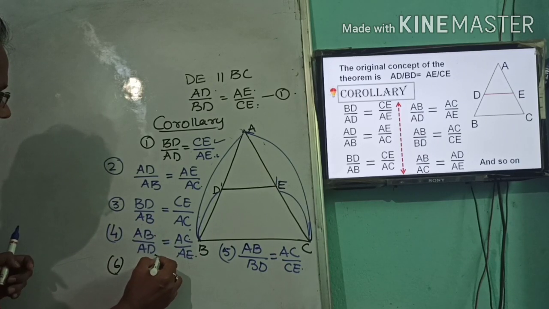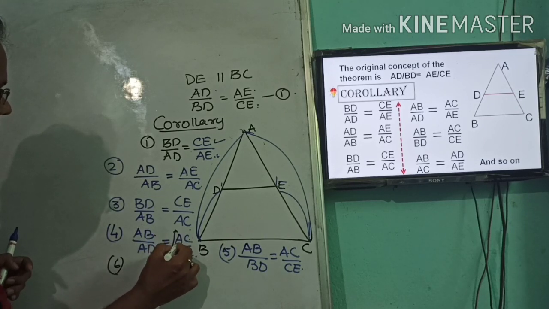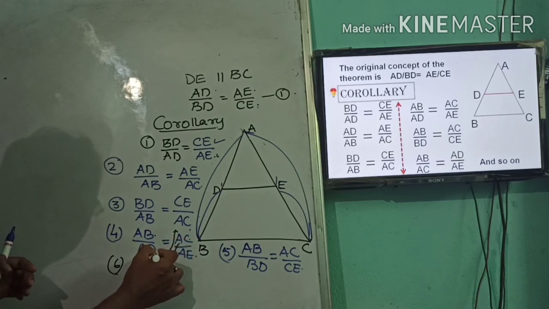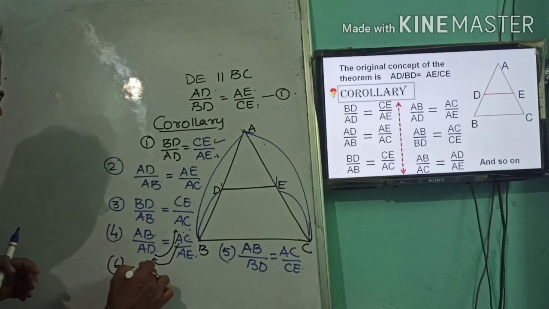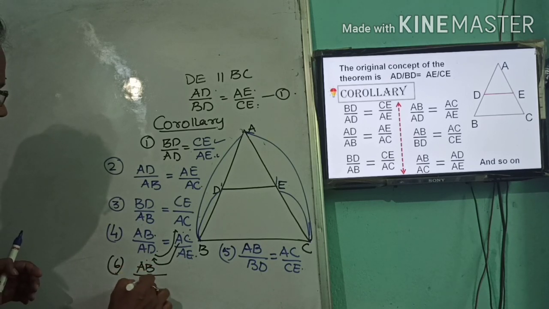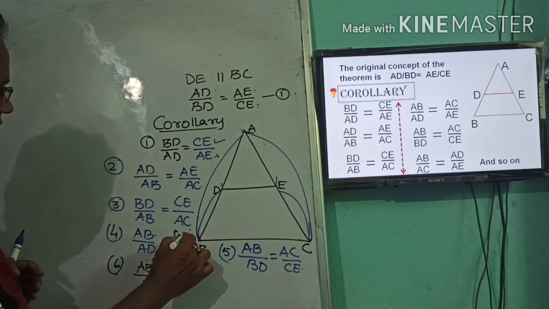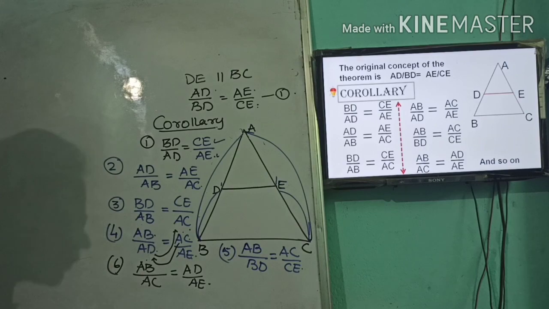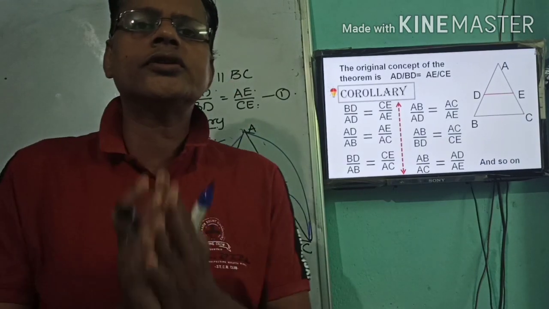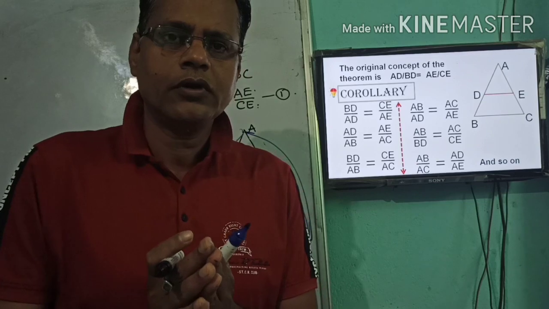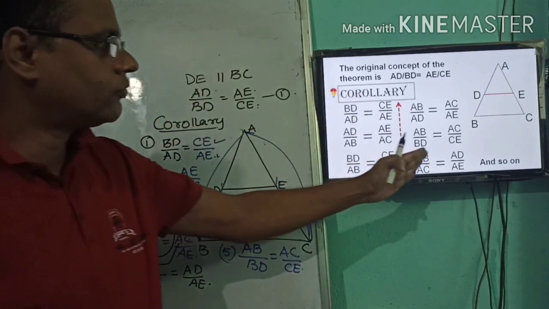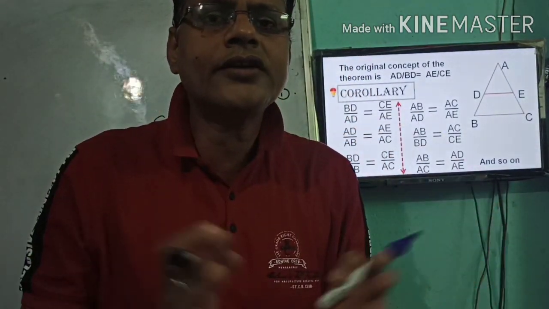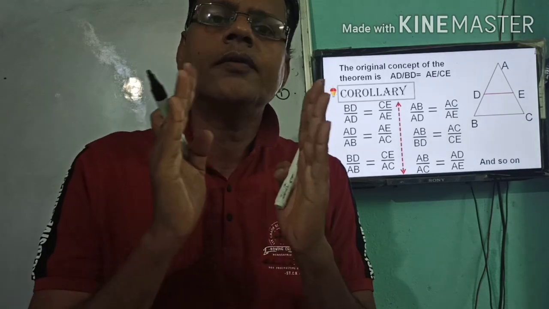I can shift this in the cross multiplication way. Okay? Then here I can bring AC here and I can take AD to that place. So another corollary I may get, that is AB by AC will be equal to AD by AE. In this way also you may deduce different corollaries. The end of corollaries is not up to this, whatever is written here. You can also deduce the relations, deduce other facts from this basic proportionality theorem.